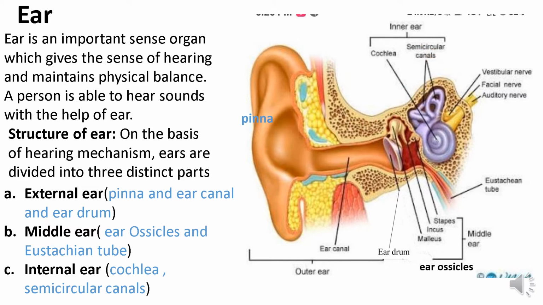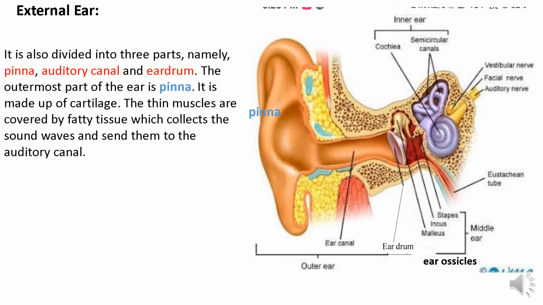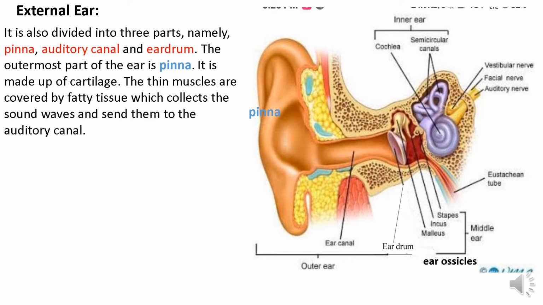Now we are going to study the different parts of the ear separately. The external part is divided into three parts: the pinna, the auditory canal or ear canal, and the eardrum.